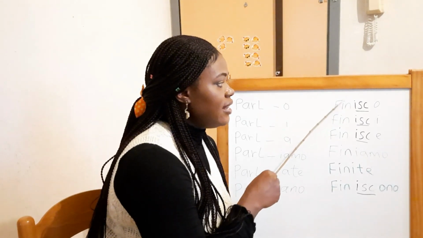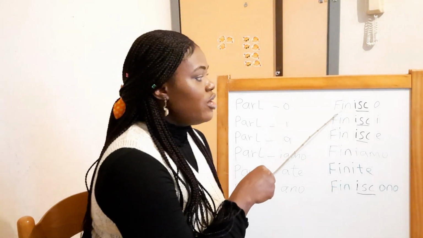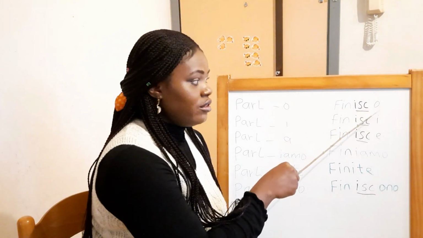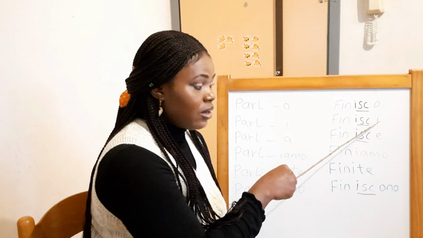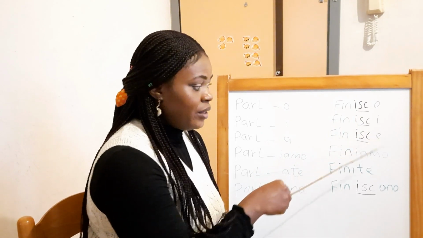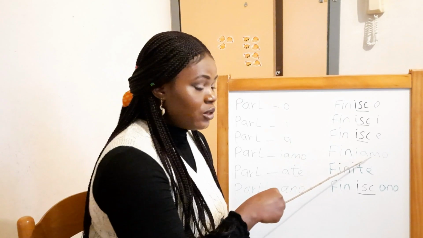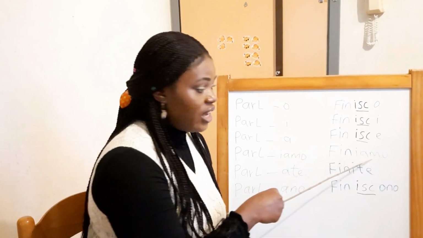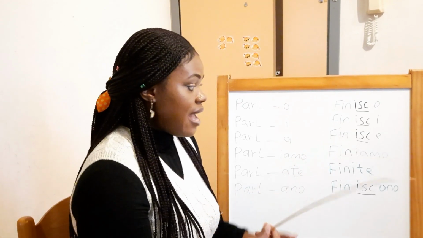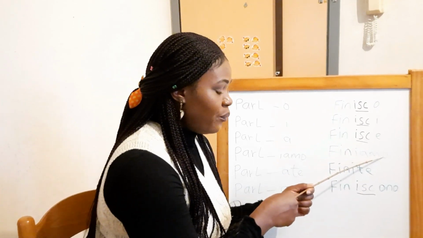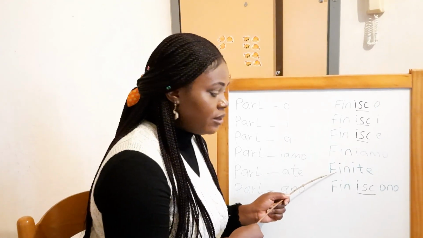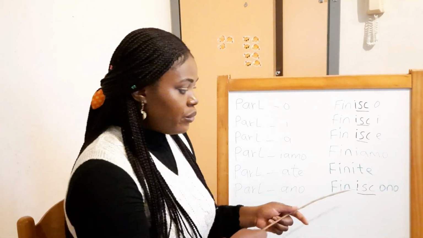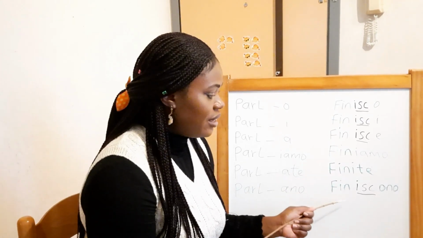So you see finire, this is the verb finire. Now io finisco. You see at the end you still see first person singular, second person singular, third person singular. Then when you come to first person plural, it doesn't change anything. It's the same thing as iamo, finiamo. It goes the same. Then second person plural, finite, doesn't change. But when it comes to the third person plural, it changes.